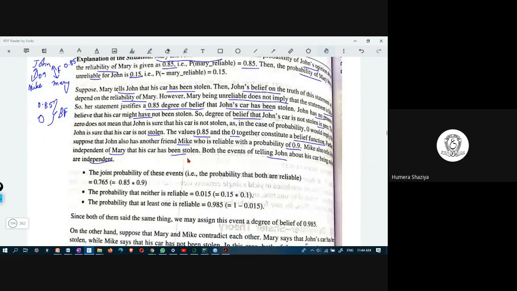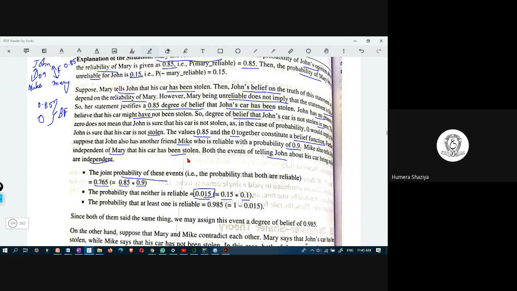Now, how to arrive at the probability? The joint probability of these events is 0.765, because the reliability of Mary is 0.85 and the reliability of Mike is 0.9. So when you multiply both, you get this value. The probability that neither is reliable is 0.15 times 0.1. This is neither is reliable. Now the probability that at least one is reliable is 1 minus this value.